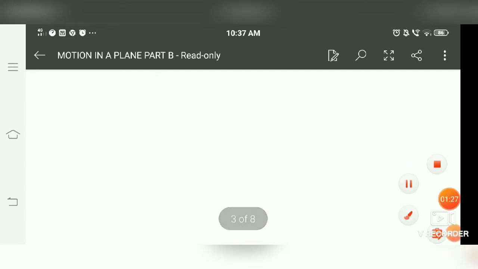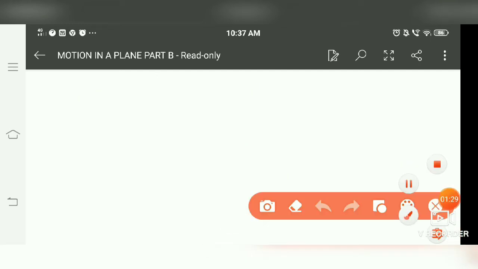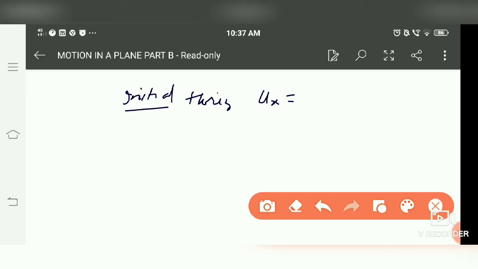So if we talk about the horizontal and the vertical component of the velocity, the initial horizontal component is u, but the initial vertical component uy is equal to 0.